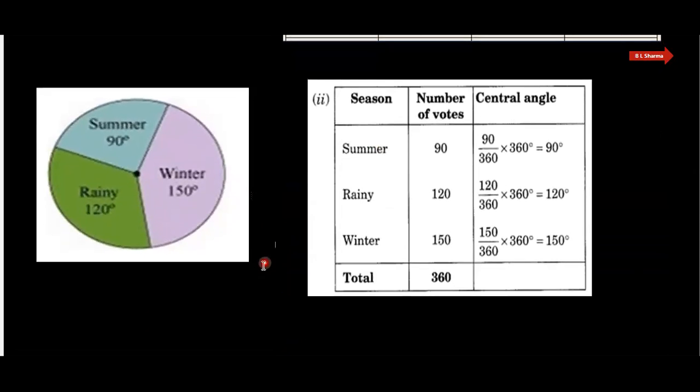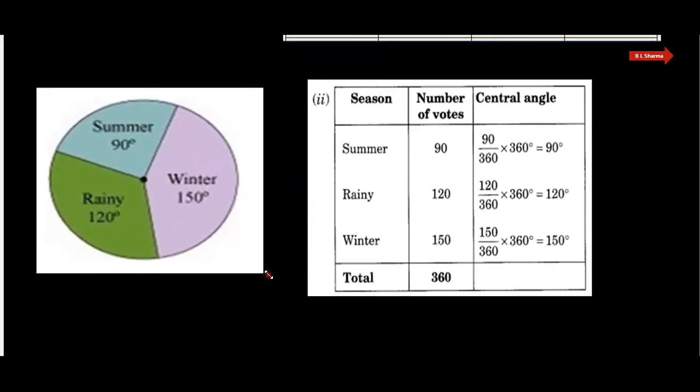See here, that is 90 degree for the summer. You use D to construct 90 degree. And for the rainy, it is 120 degree. So you use D to construct the 120 degree, and the rest will be 150 degree. And this is the pie chart.